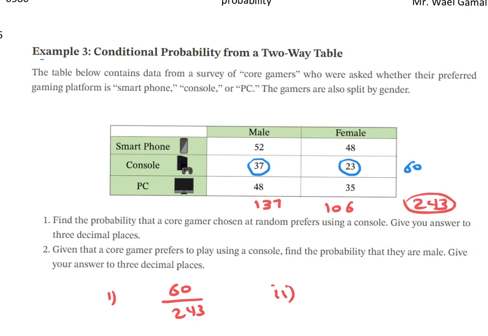Now for part 2. Given that a core gamer prefers to play using a console, find the probability that they are male. Okay. So we need to choose from those who prefer to play using a console, which is 60. So we need to choose from them, 60. Find the probability that they are male. So we have 37 male out of 60. So 37 over 60.